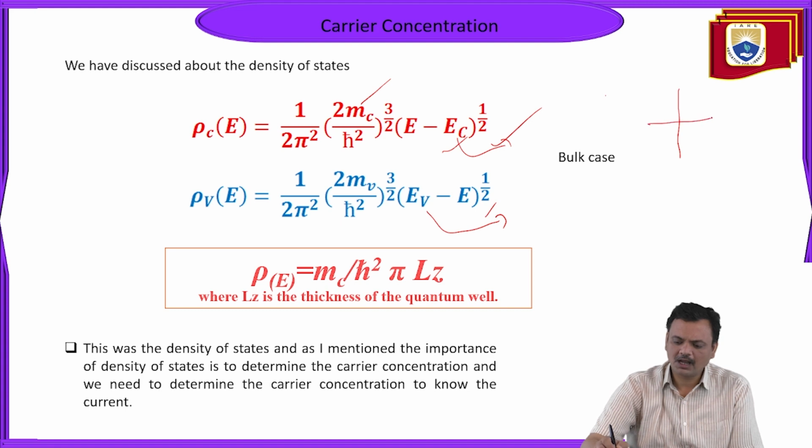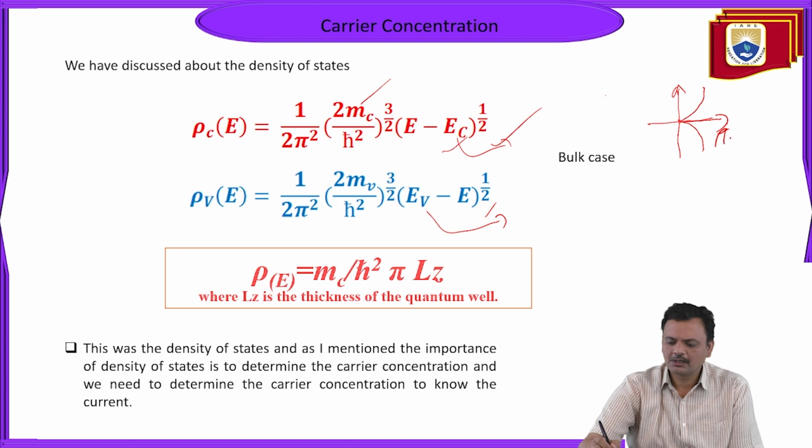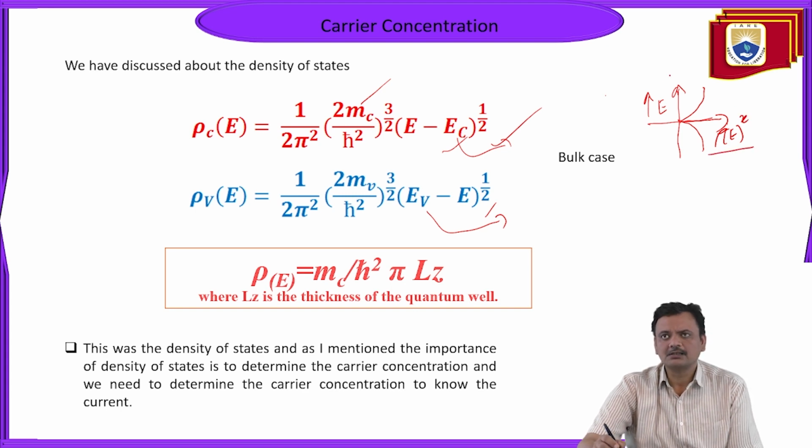If you plot the graph of density of states for a bulk semiconductor, with density of states on the x-axis and energy on the y-axis, the plot will come like that.